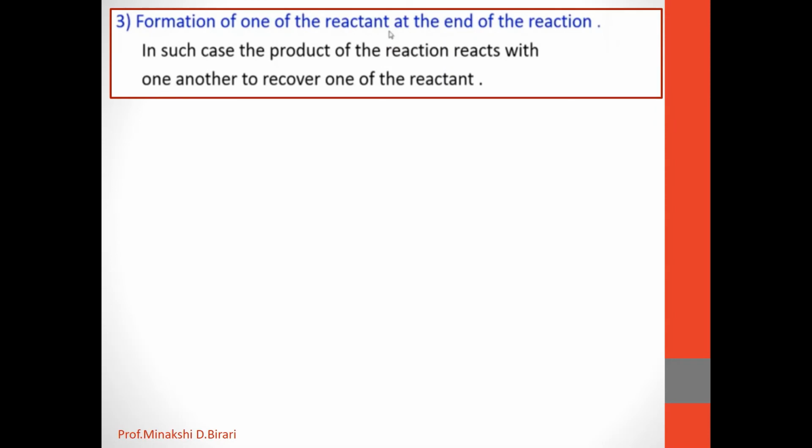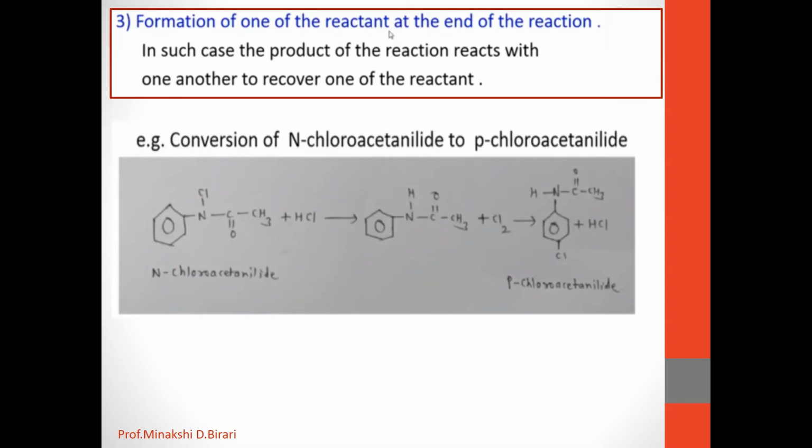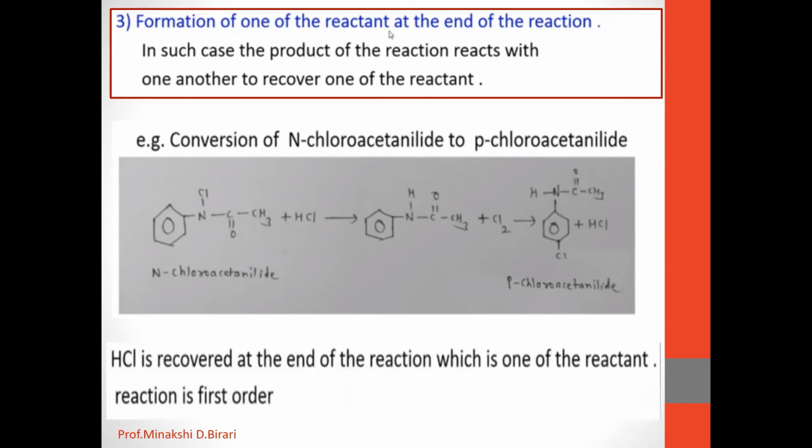The third reason is formation of one of the reactants at the end of the reaction. In such a case, the products of the reaction react with one another to recover one of the reactants. Consider this example, conversion of N-chloroacetanilide to P-chloroacetanilide. For the formation of the product, one of the reactants is recovered. Here HCl is recovered at the end of the reaction, which is one of the reactants. So this reaction is first order, and this is also one of the reasons to form a pseudo-molecular reaction.